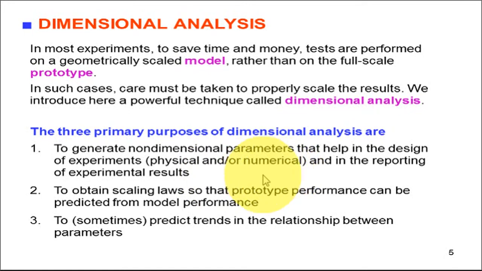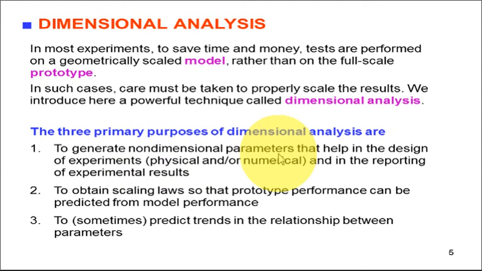So by using dimensional analysis, what we do is we club those physical parameters. Some of them are clubbed in a meaningful way, so that it results in a term or a group which is non-dimensional.